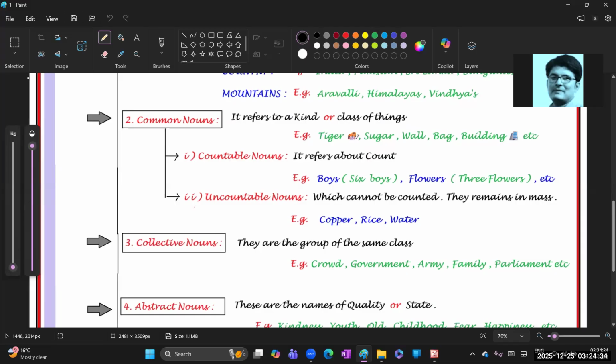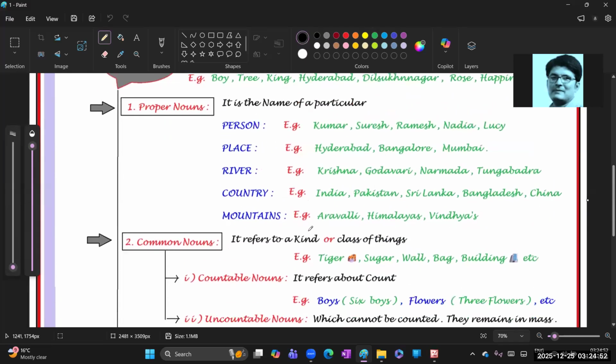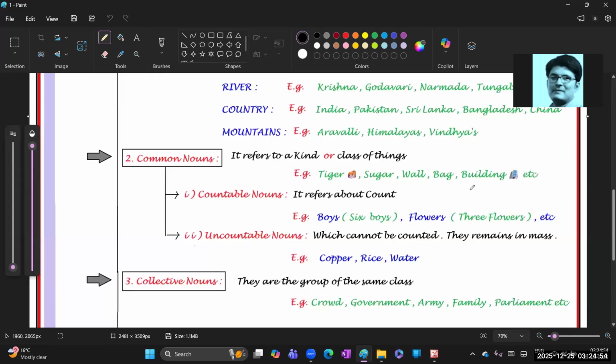It is a kind or a class of things like animals. It is one type of that class, like sugar, wall, bag, a building. This is not a proper noun. These belong to common nouns.